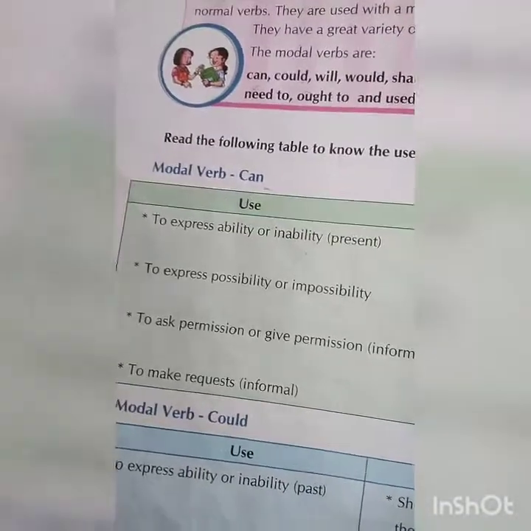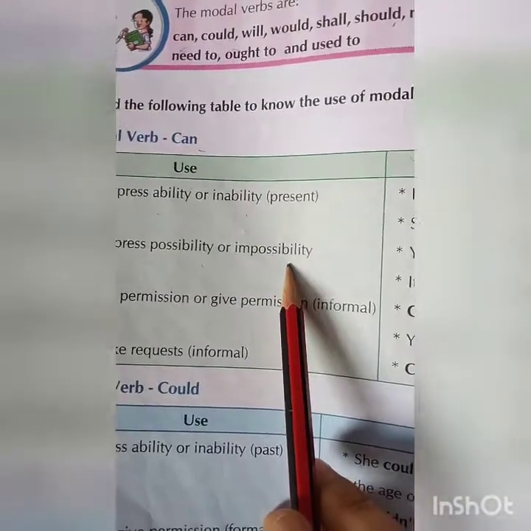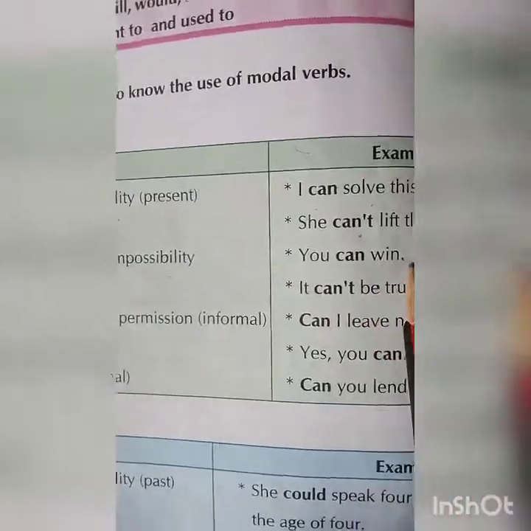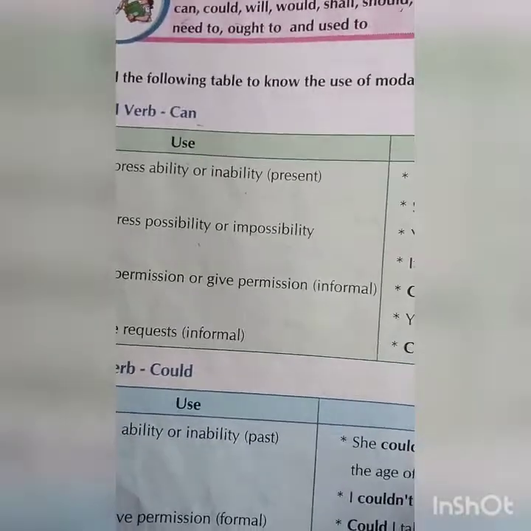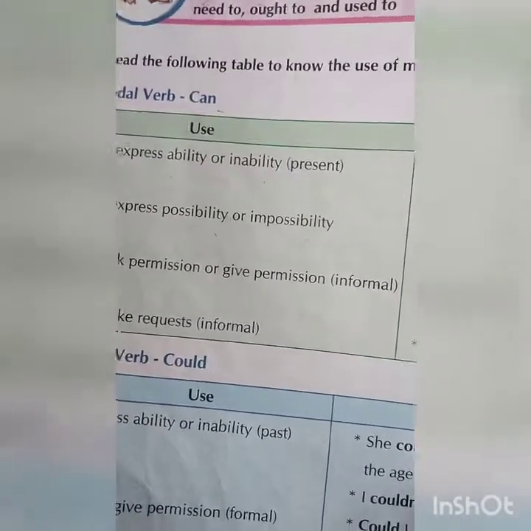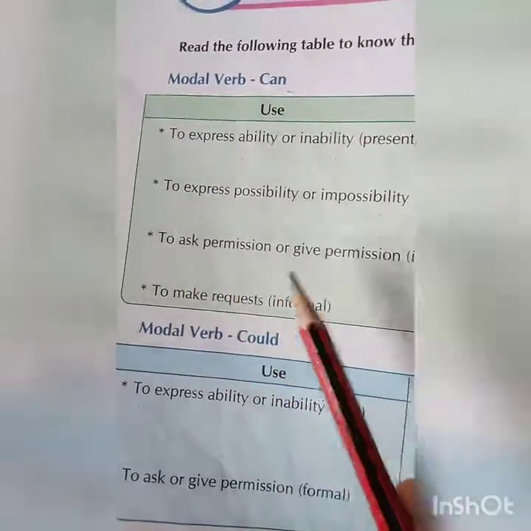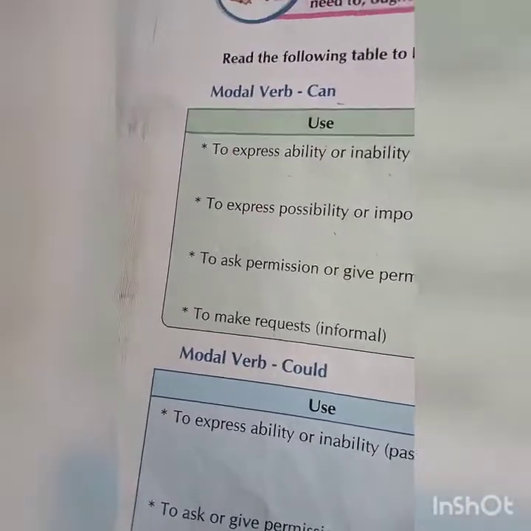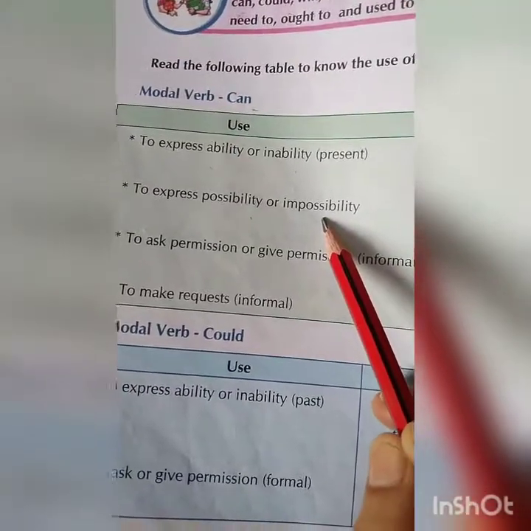Can and can't, cannot, to express the possibility or impossibility. You can win, you can't be true. Both examples of possibility and impossibility. It can't be true. We say no many times, it is impossible. You cannot do it. So that is impossibility.